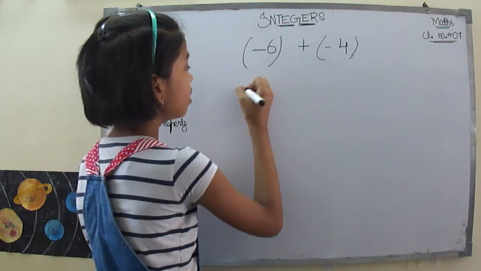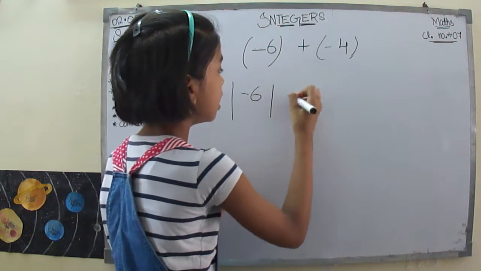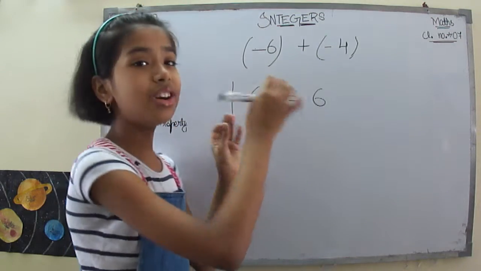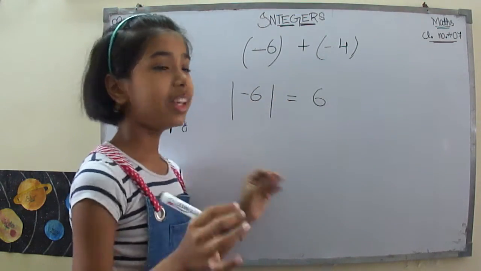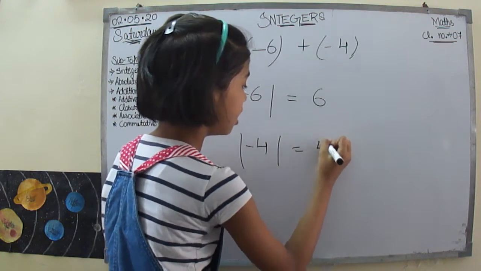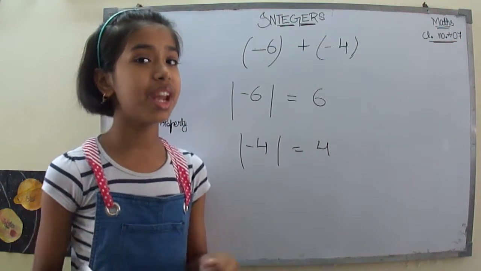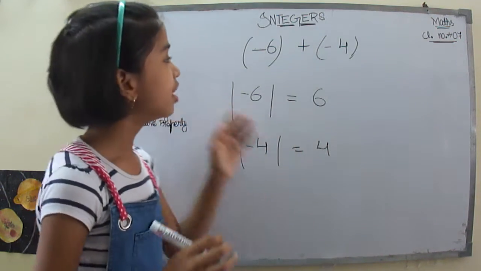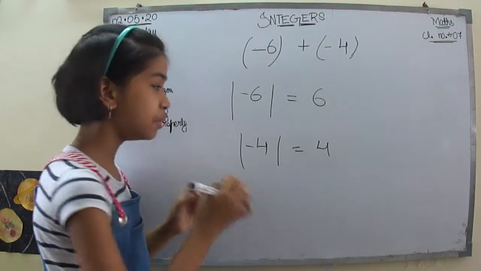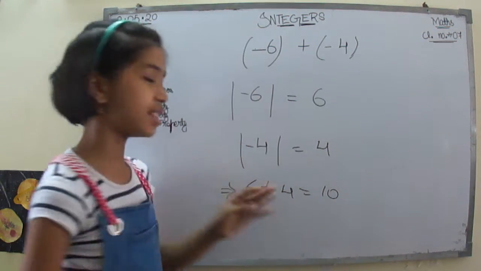The absolute value of negative 6 is equal to 6. And then the absolute value of negative 4 will be something like this. So we have the absolute values as this. Now what do I have to do next? I have to add these. I just have to plus this, and my answer will be 10.